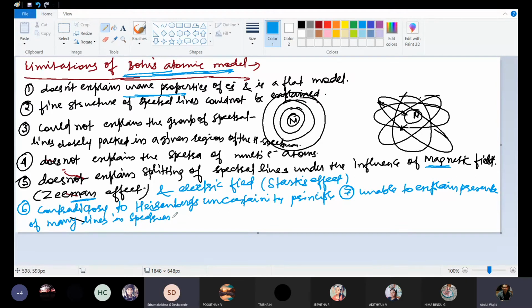Sir, have we done with the spectrum? Not yet. After Bohr's atomic model, only then we will be talking about the spectrum. After this it comes. Okay, sir.